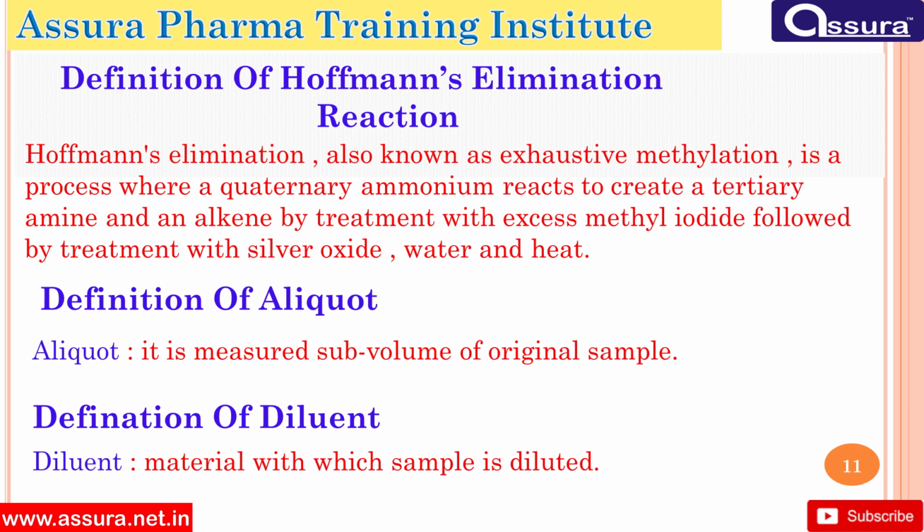Definition of aliquot. Aliquot, it is measured sub-volume of original sample. Definition of diluent. Diluent, material with which sample is diluted.